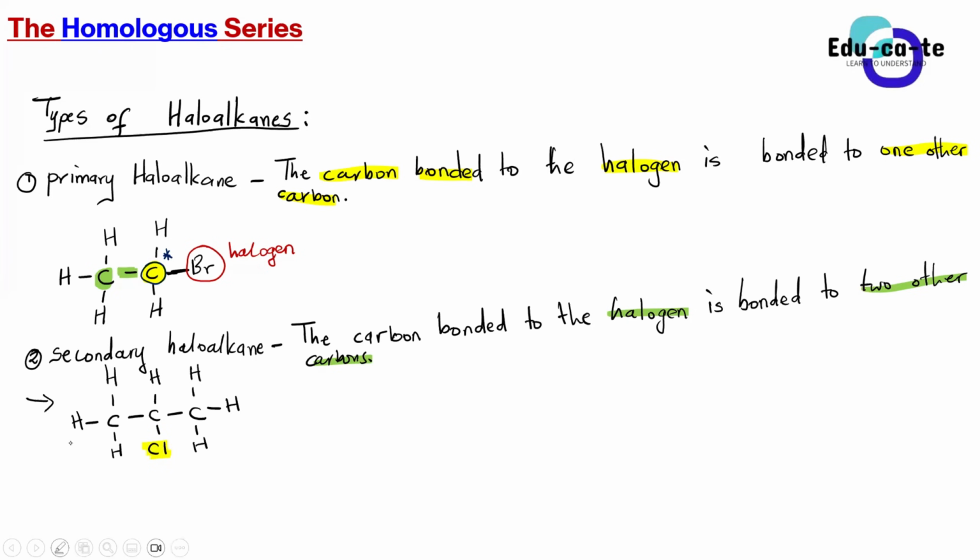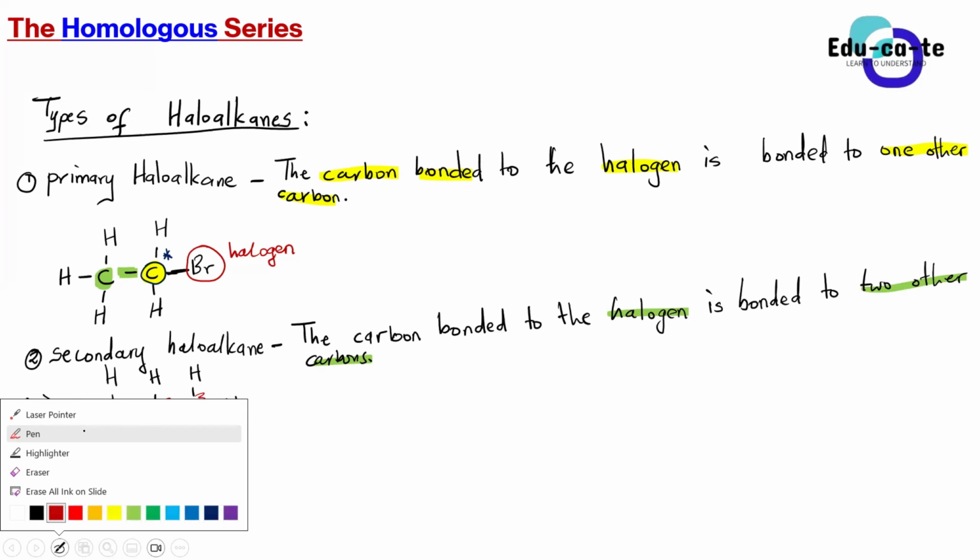Now we need to look at the carbon bonded to the halogen. The carbon that is bonded to the chlorine. In this case, is it carbon number 1? Is it carbon number 2? Or is it carbon number 3? The one that is bonded to chlorine. Carbon number 2 is bonded to the chlorine, which is our halogen. Now my question is, how many other carbons is this carbon number 2 bonded to?